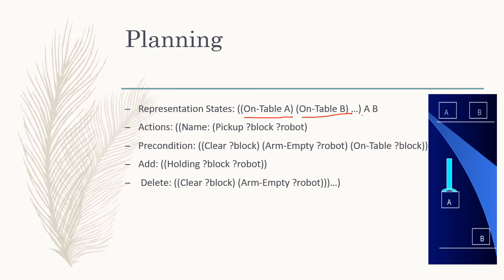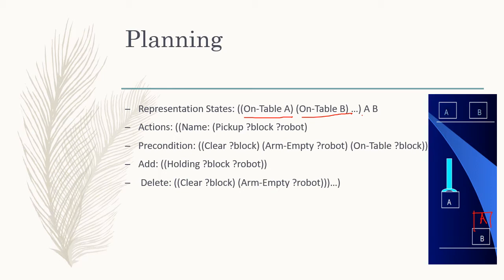That is the action I have to take, and for taking the action I have a precondition that the block should be clear. That means if suppose A is above B, then B is not clear but A is clear.